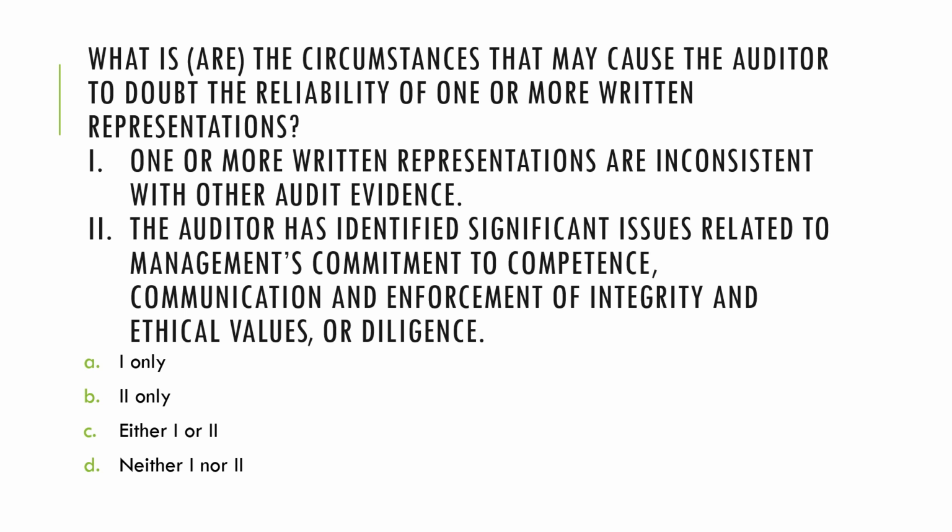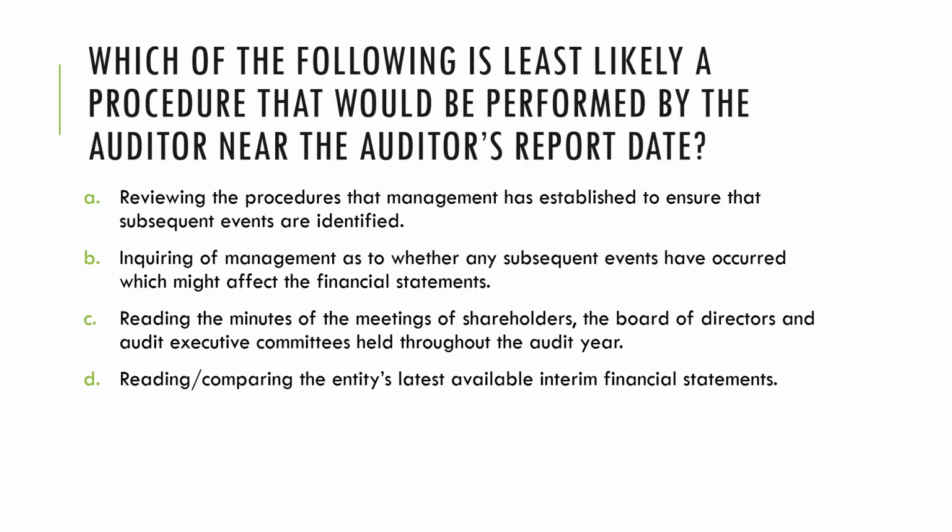Number two, the auditor has identified significant issues related to management's commitment to competence, communication, and enforcement of integrity and ethical values, or diligence. When you are able to identify these significant issues, will you likely doubt the reliability of management's claims? The answer, of course, is also yes. So therefore, it shall be Charlie, either one or two.